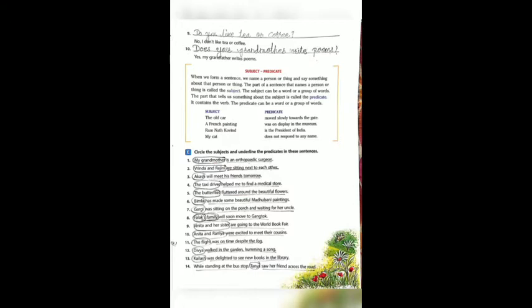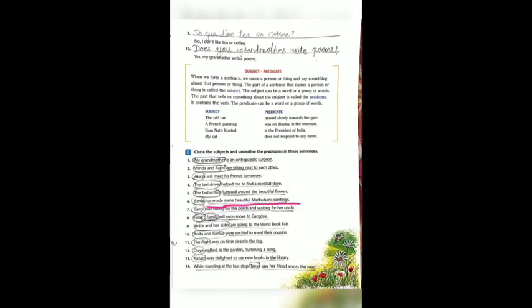Bimla has made some beautiful Madhubani paintings. Can you find out the verb? Yes, it's very easy. What is the verb? Has made. Okay. Who has made? Bimla. So Bimla is the subject and what is the predicate? This whole line, the full line. Keep it in your mind. Whatever predicate is there, it contains the verb and the rest of the sentence.